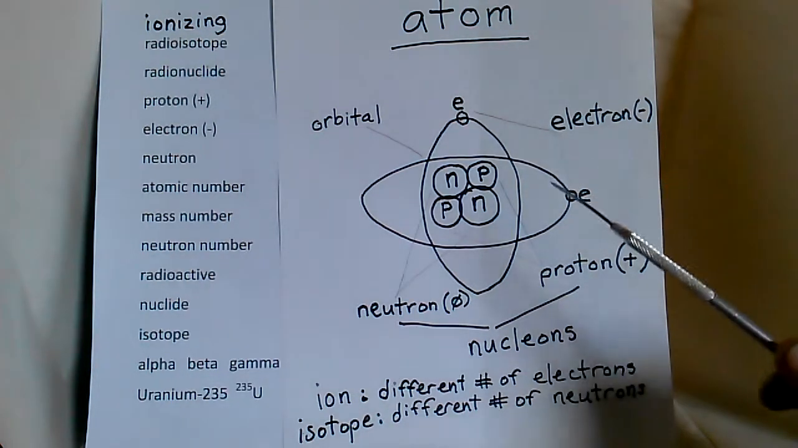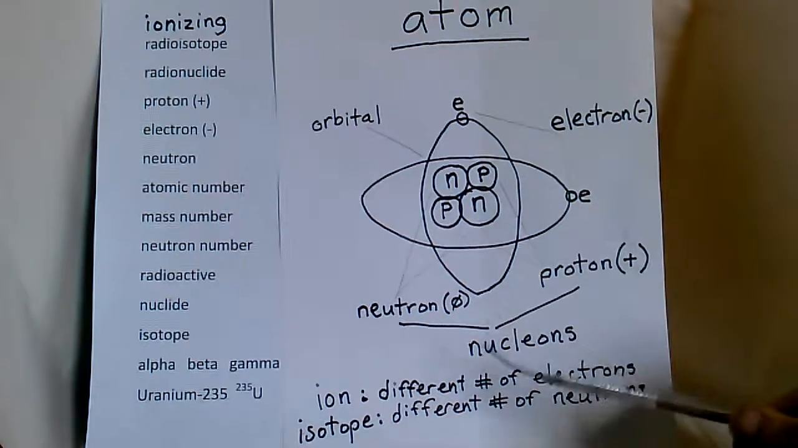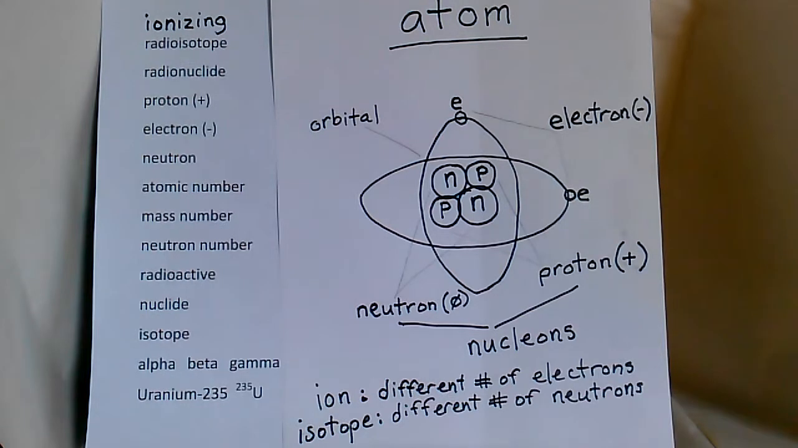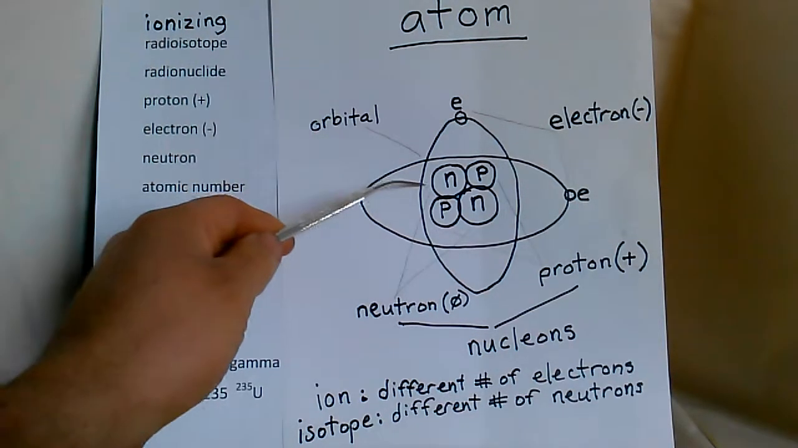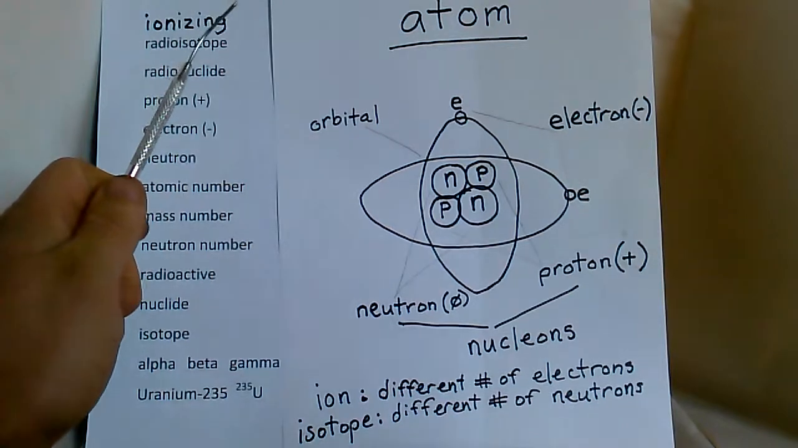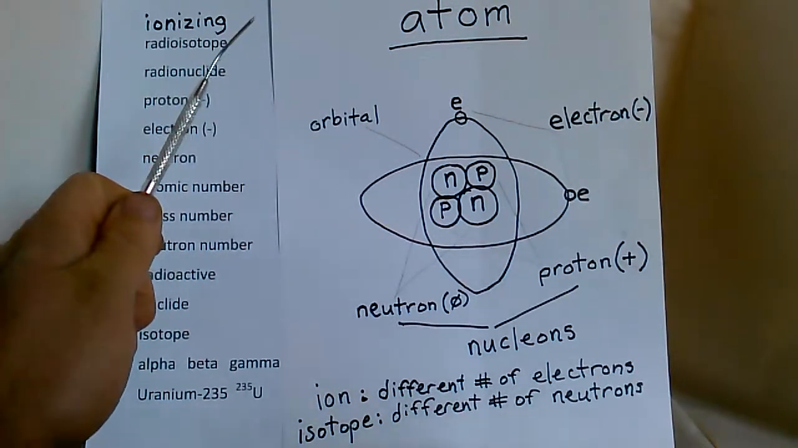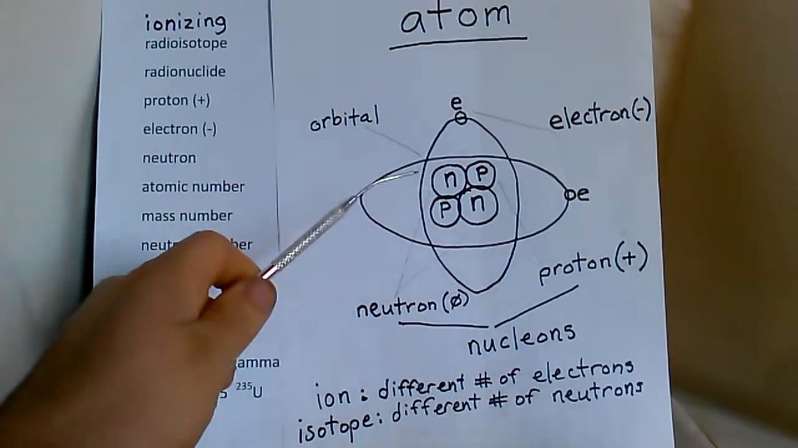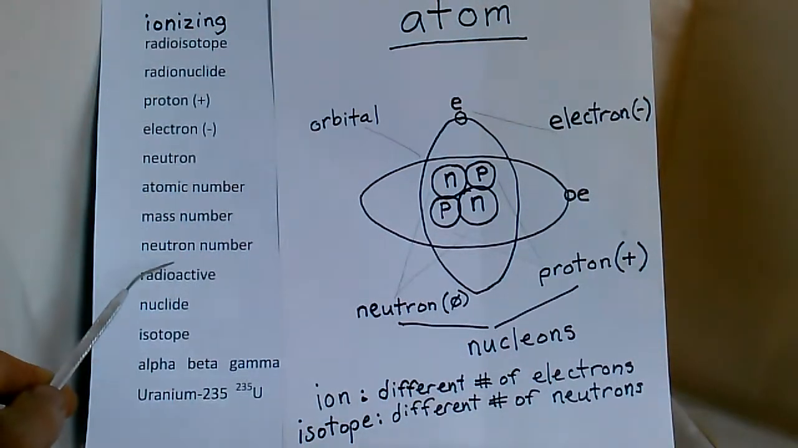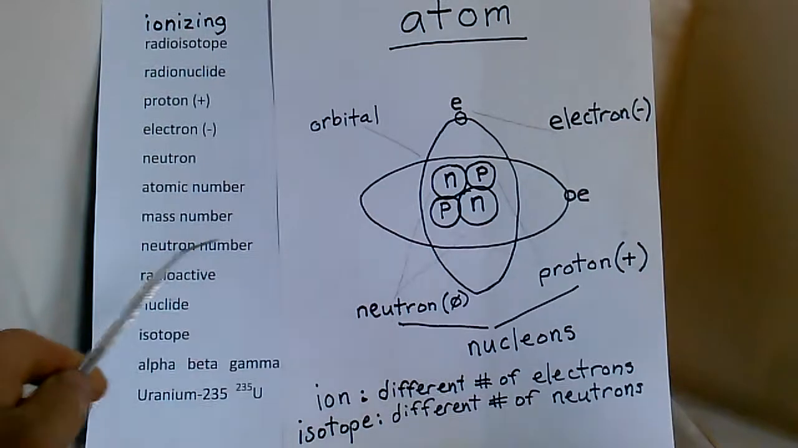There's another way that atoms can change, and that's by being an isotope. And what an isotope is, is when it has more or fewer neutrons. And when it has more or fewer neutrons, it really affects the stability of atoms. And when an atom is unstable, it's called radioactive because it releases energy to become more stable.